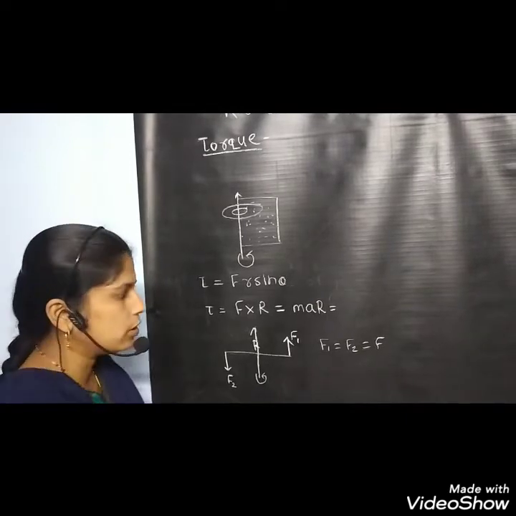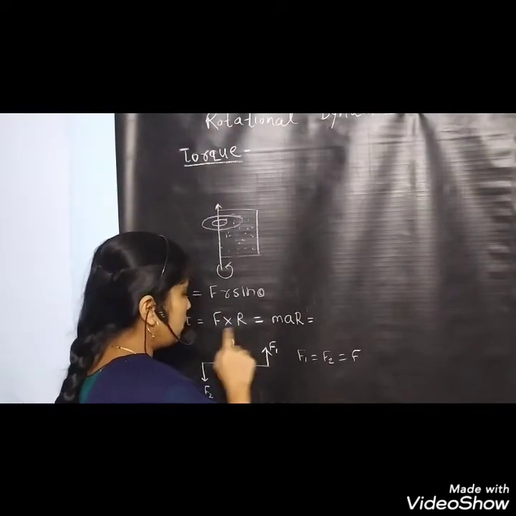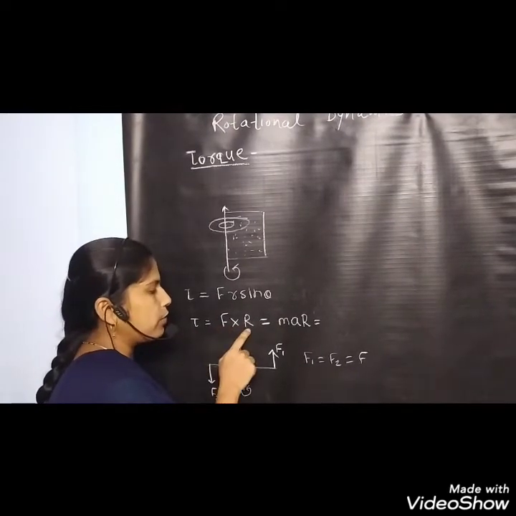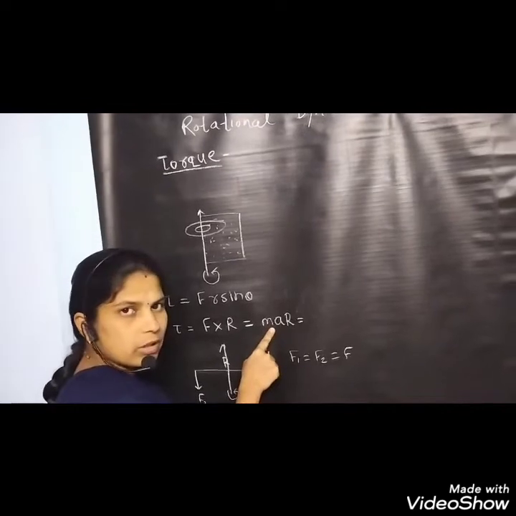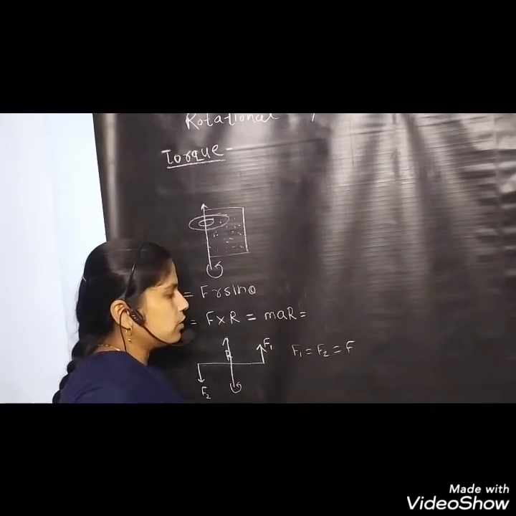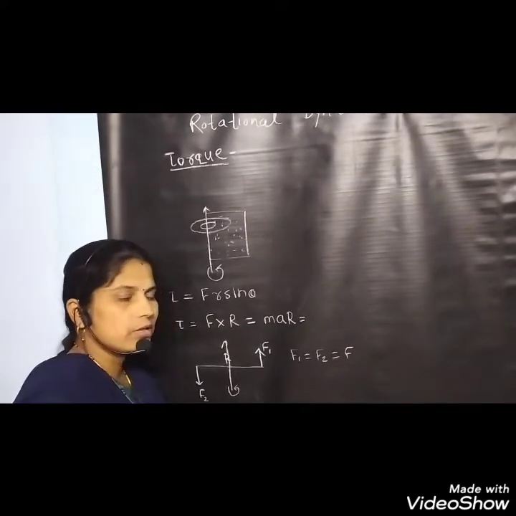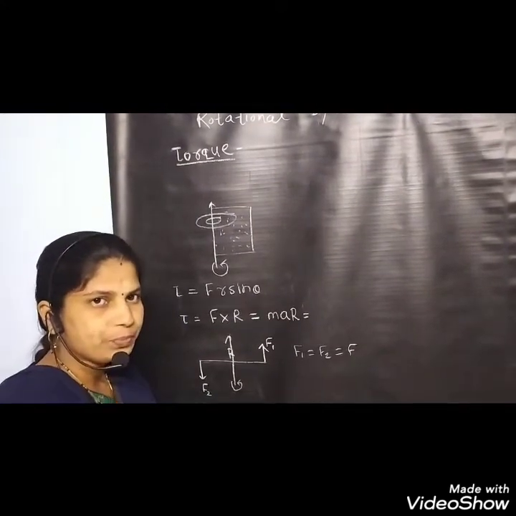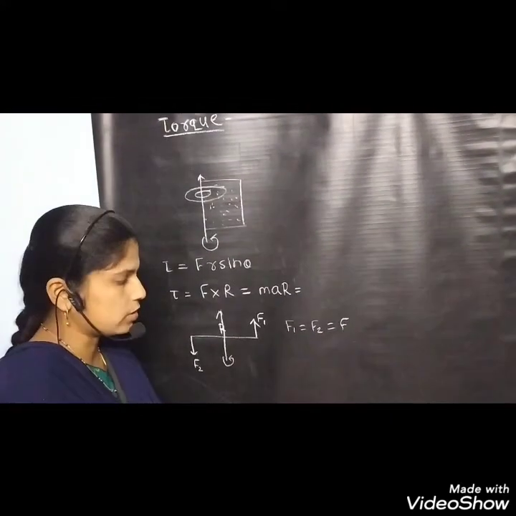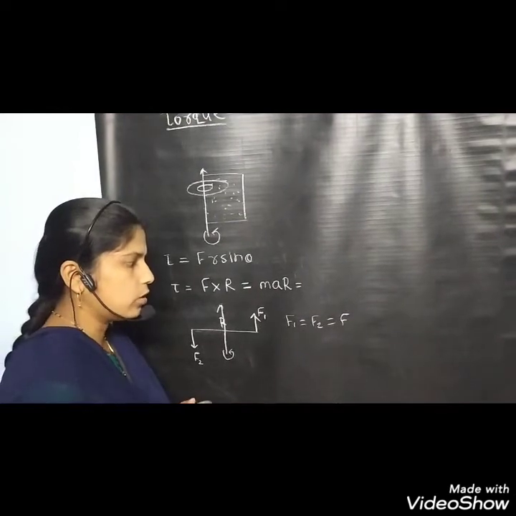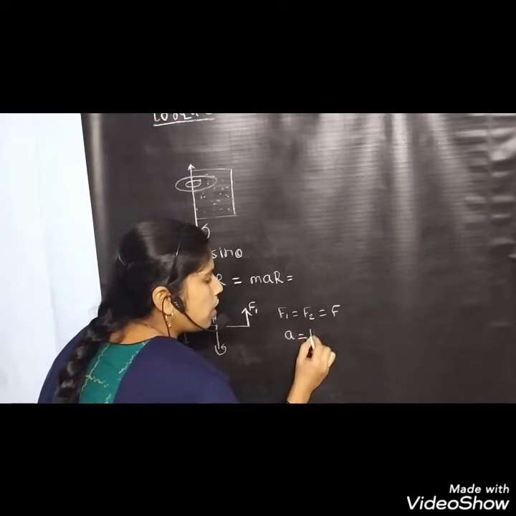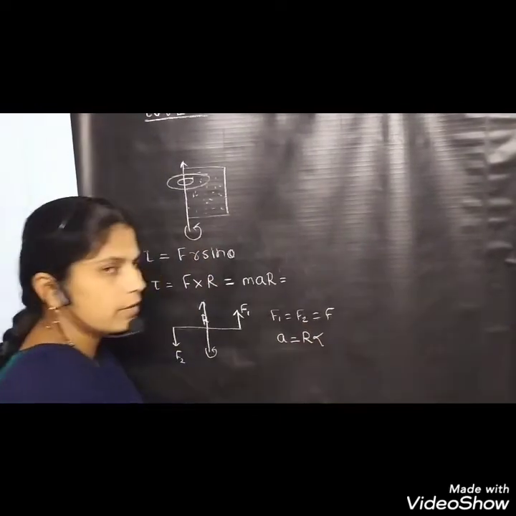So when we find the moment of couple, torque is equal to F into R. F is force, and force is equal to mass into acceleration. In circular motion, we find the relation between linear acceleration and angular acceleration. How do we write the equation for linear acceleration and angular acceleration? A is equal to R into alpha.